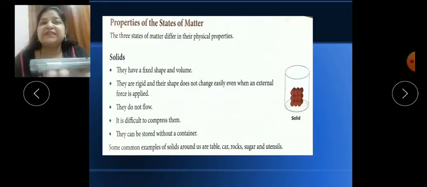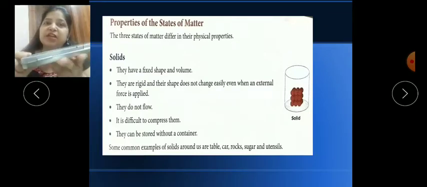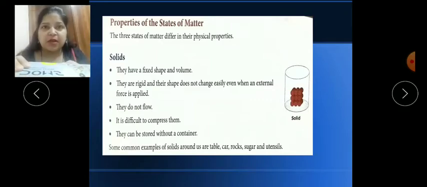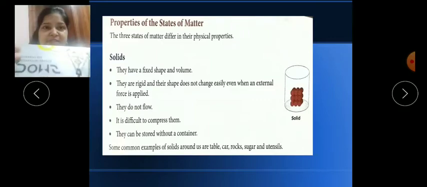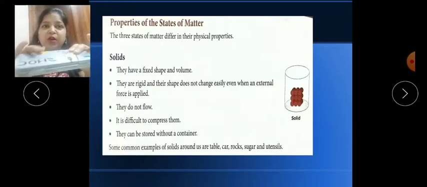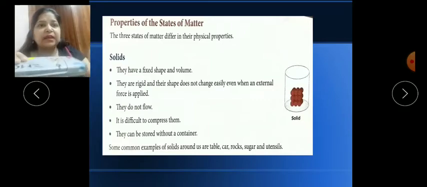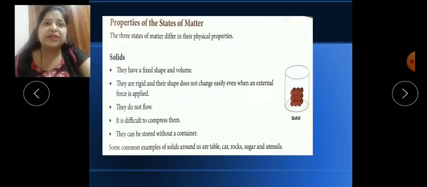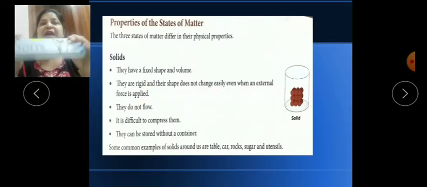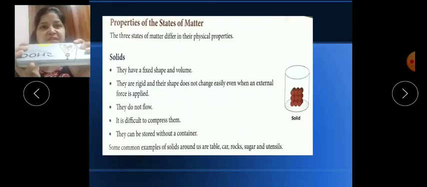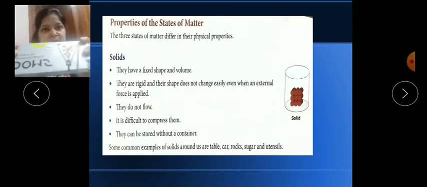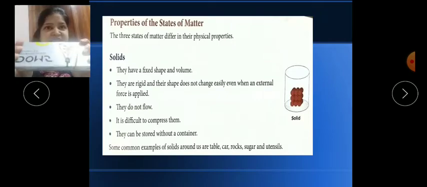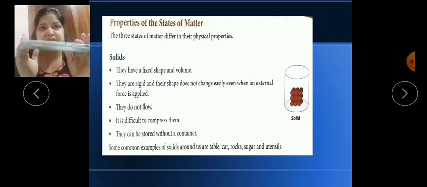Mass means they have density, they have weight. So every substance has mass, and they occupy space. Now, the second point, solids are very rigid, they are very hard, we cannot compress them. Their shape doesn't change easily, even when we apply external force. If we apply external force, I am still unable to change its shape. It is that rigid.